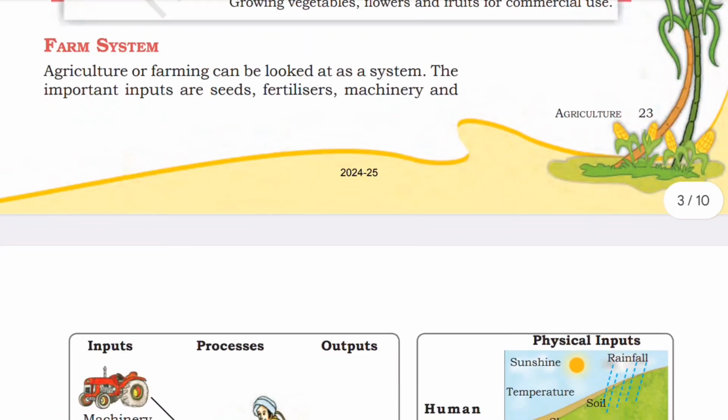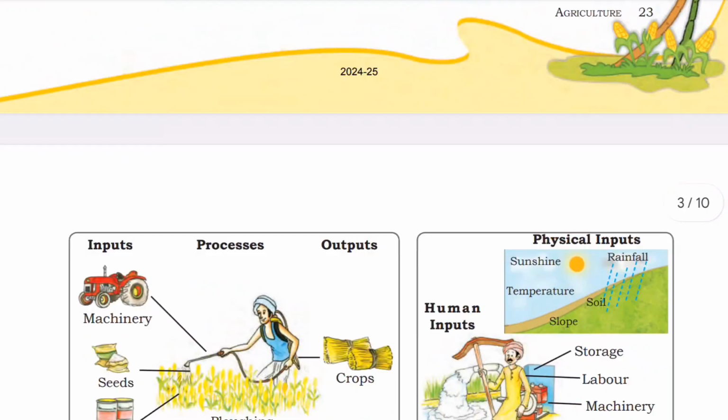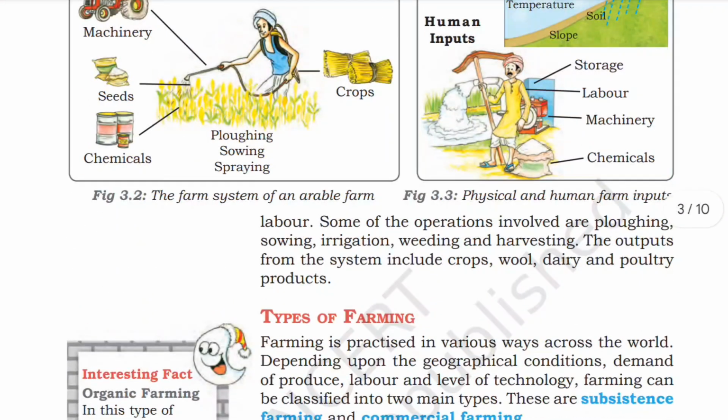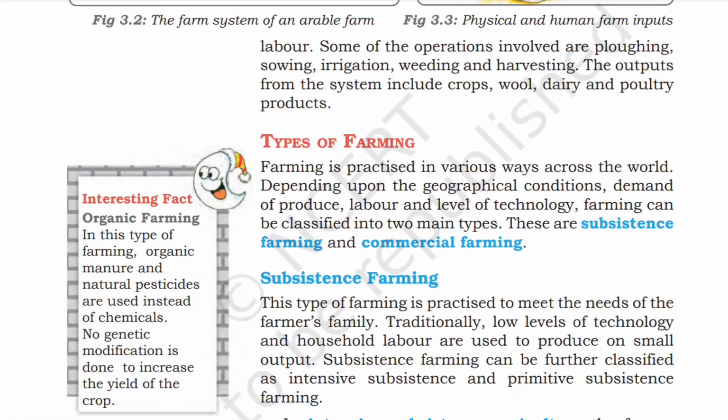Farm system. Agriculture or farming can be looked at as a system. The important inputs are seeds, fertilizers, machinery, and labor. Some of the operations involved are ploughing, sowing, irrigation, weeding, and harvesting. The outputs from the system include crop, wool, dairy, and poultry products.